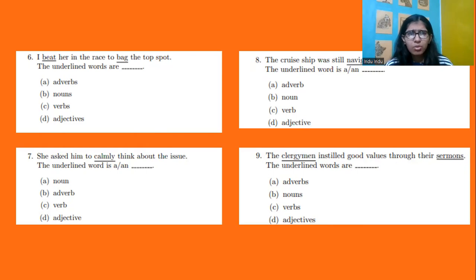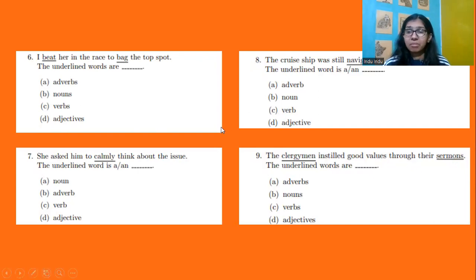It isn't a noun, doesn't talk about place, animal, or person or a thing or an idea. Does it talk about verb? Yes, of course, both of these are verbs. I beat her in the race to bag the top spot, to get the top spot.